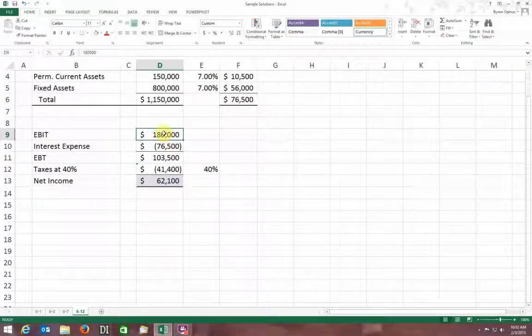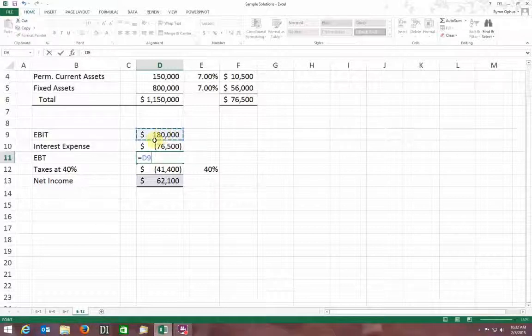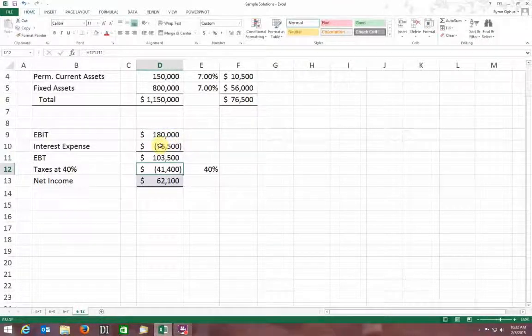Okay, 76,500. So I've got 180,000 in earnings before interest and taxes, 76,500 in interest, and so this is equal to my earnings before interest and taxes minus, but I've got this entered as a negative number, so I'm going to have to use the plus sign, right? When you add a negative number, it's just like subtracting. So I end up with earnings before taxes of 103,500.